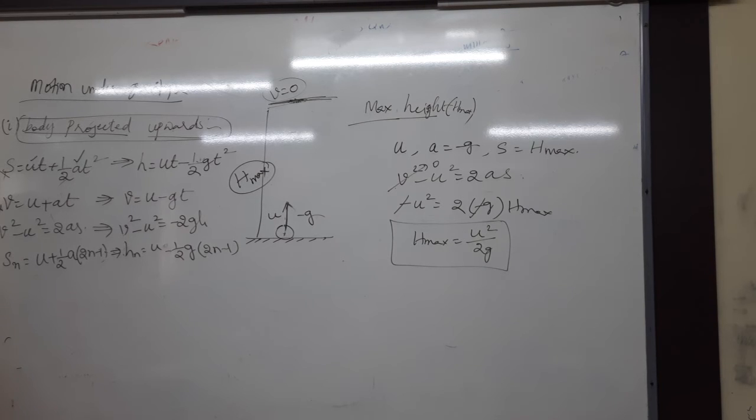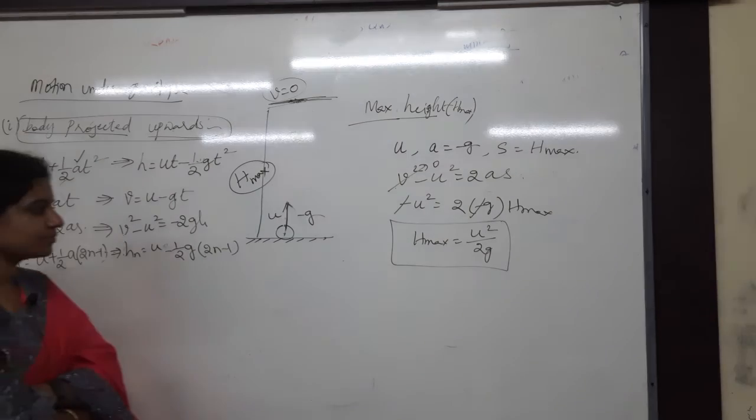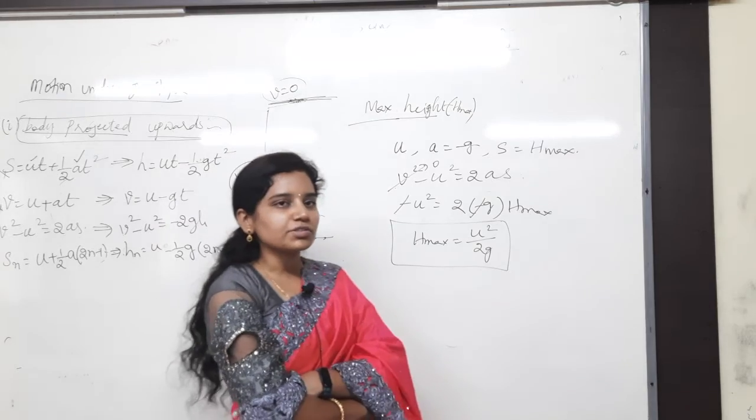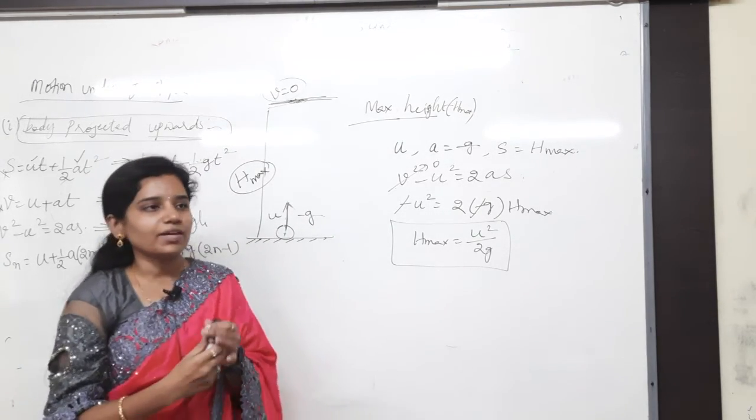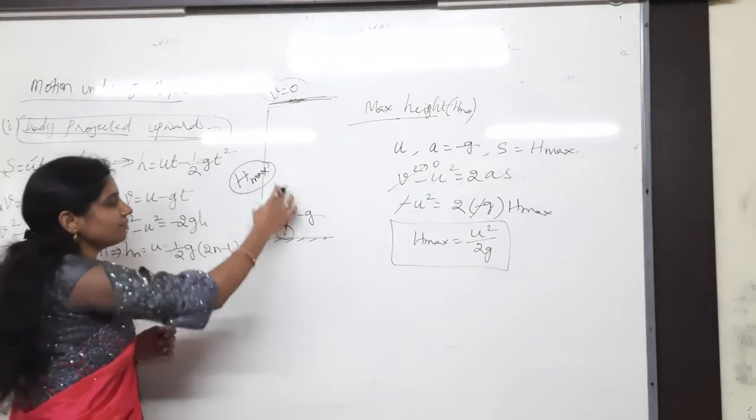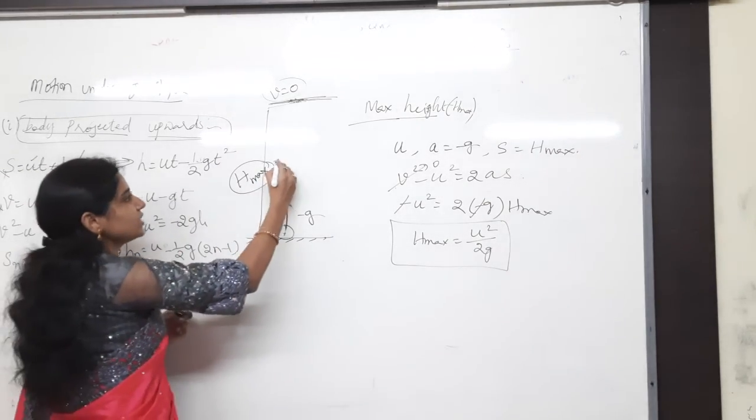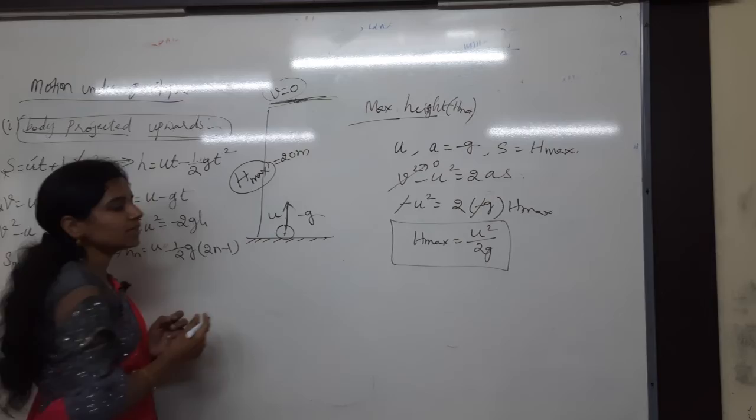Solve that. Within seconds you have to answer. That is very easy, I have just given a basic problem. H max is equals to u square by 2g. In the problem, I have thrown the body with some velocity so that it is reaching 20 meters height.